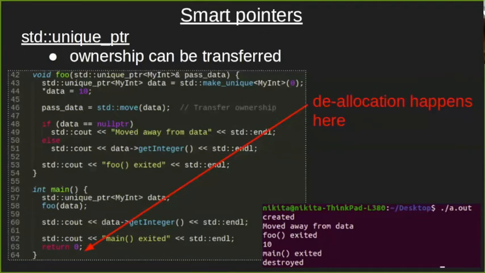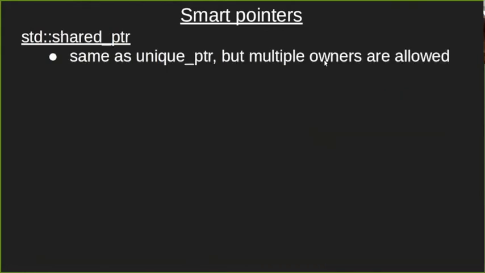Okay, so this is unique pointer. One limitation of unique pointers is that there is only one entity that can actually own data. So that's something that Jiro asked. Can we actually remove std move here? No, we cannot. We get a compiler error because you cannot just assign memory, because assigning would mean that there are at least two entities that own data. So with unique pointer, it's not possible. So that's a huge limitation. That's why we have shared pointer.